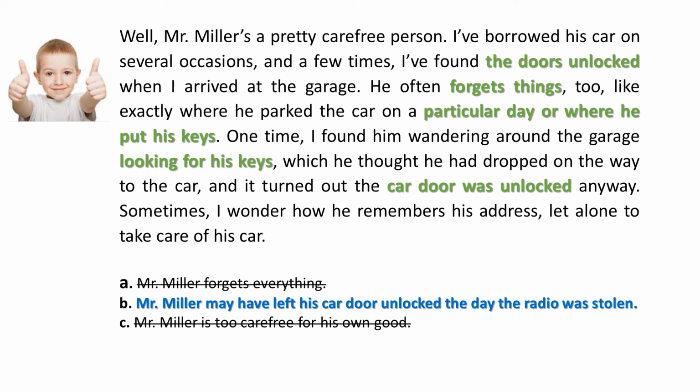The correct answer is B. Mr. Miller may have left his car door unlocked the day the radio was stolen. How can we tell? Because this is the only idea that all of the sentences in the neighbor's statement support. You know that Mr. Miller often doesn't lock his car doors. You also know that he often forgets things. The combination makes it likely that Mr. Miller left his car door unlocked on the day his car radio was stolen.